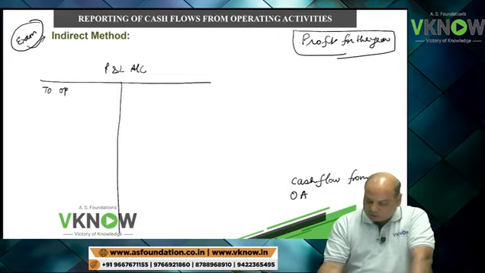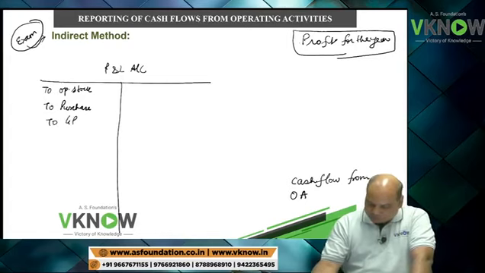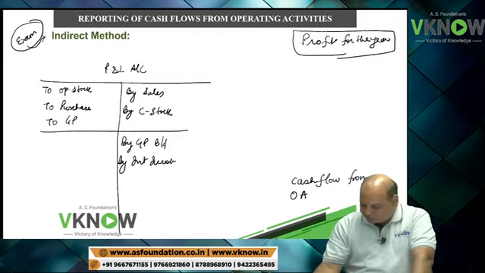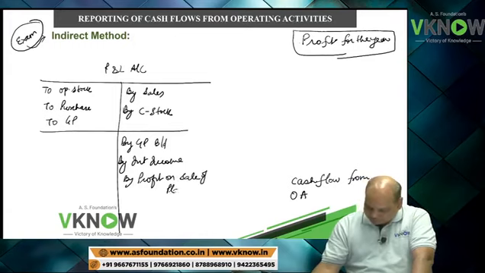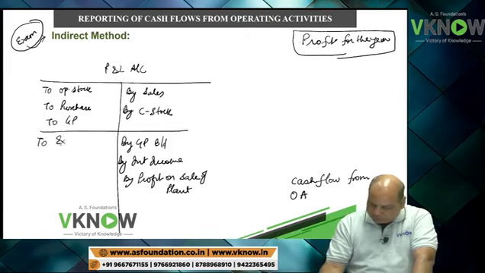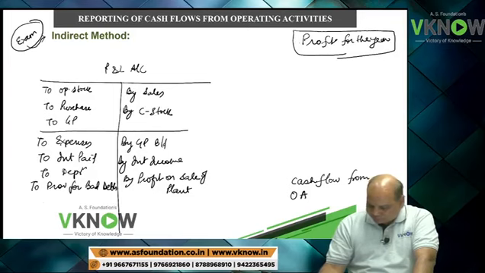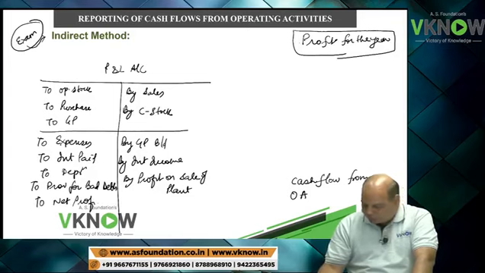In P&L account, you have to opening stock, to purchase, to gross profit, by sales, by closing stock, then by GP brought down, by interest income, by profit on sale of plant, and on the debit side you have expenses, you have interest paid, you have depreciation, you have provision for bad debts, and you have net profit, something like this.